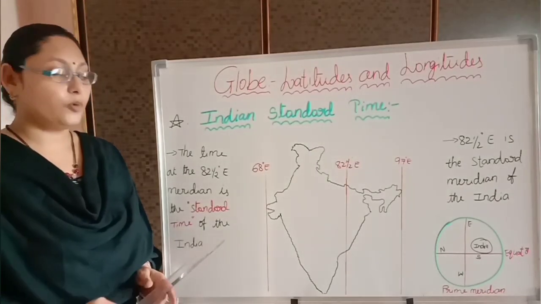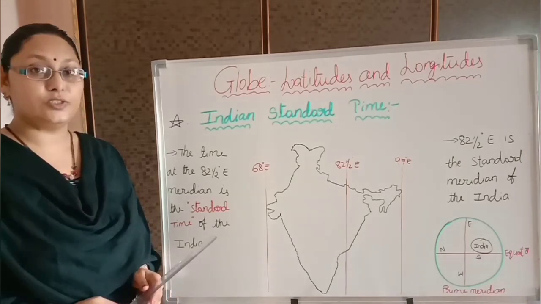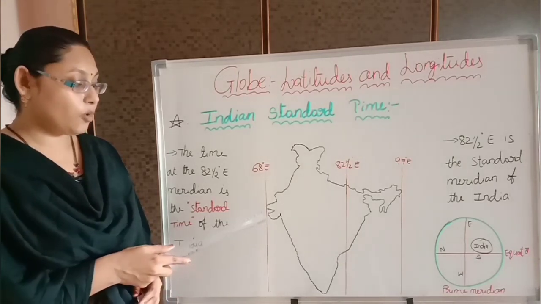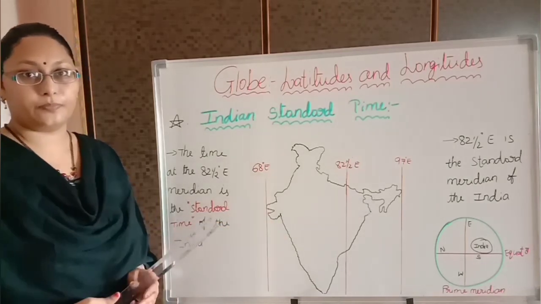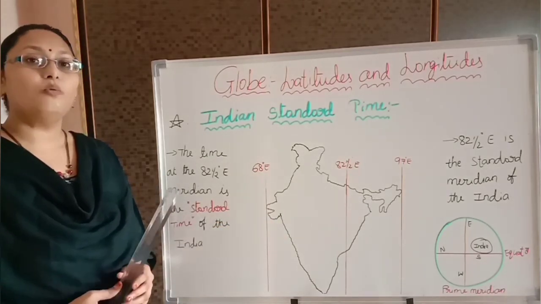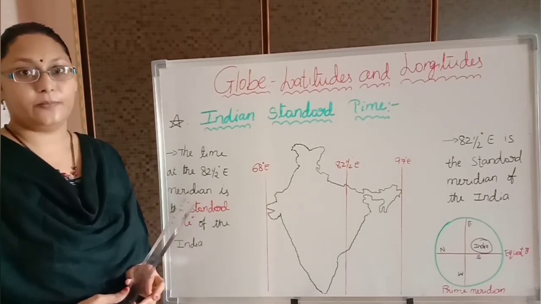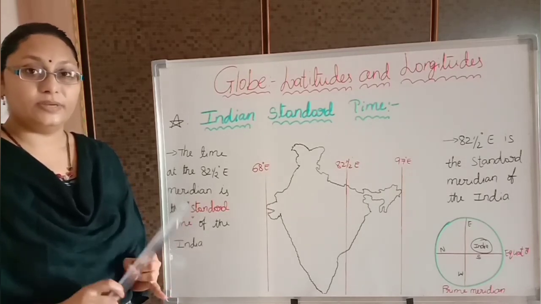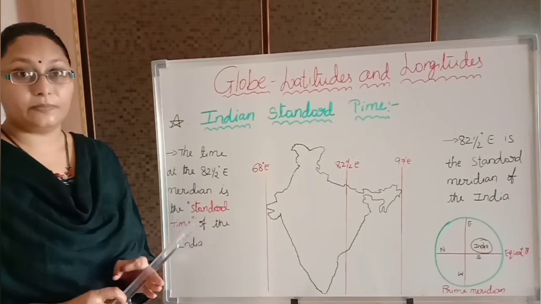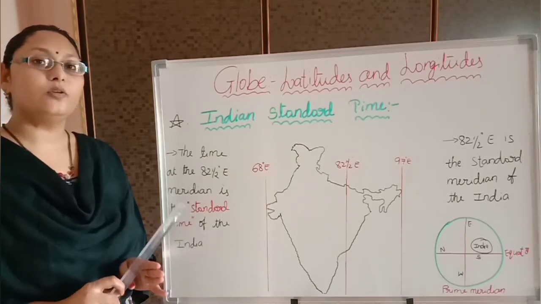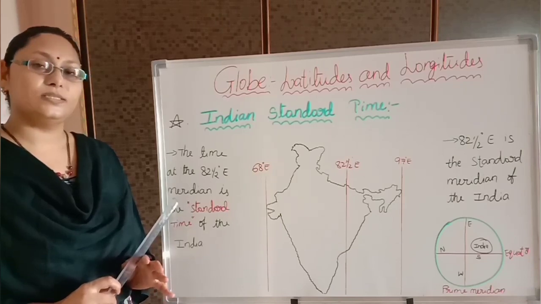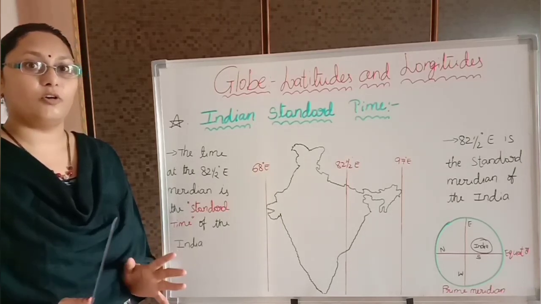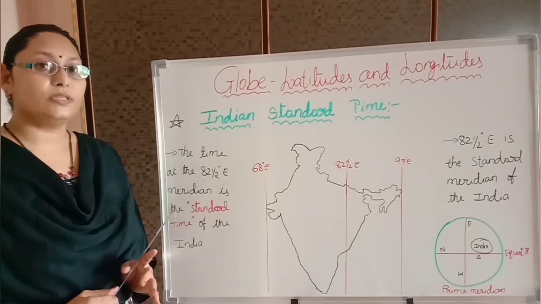Even though we have 29 degrees of longitudinal distance in India, from Dwarka in Gujarat to Dibrugarh in Assam, how can we follow the same time in India? If you go to Vijayawada, Mumbai, Hyderabad, New Delhi, wherever you go in India, it shows the same time. Can you guess the reason how we are following the same time throughout India?